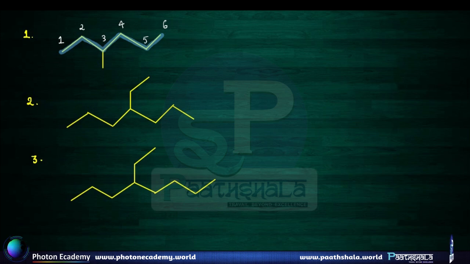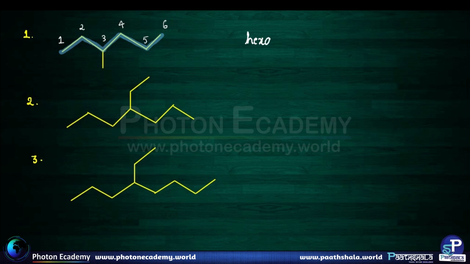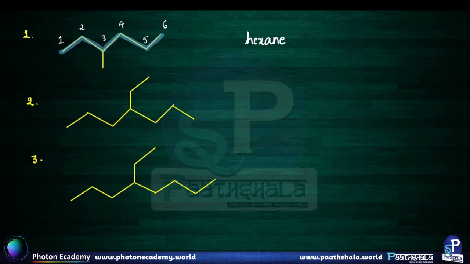Since there are 6 carbon atoms, the word root will be hex, and since there are no double and triple bonds, hexane. No secondary suffix is required as there are no functional groups, and only this alkyl group is present at the third position. It has 1 carbon atom, so it's methyl. 3-methylhexane is the correct answer. Okay, let's check the second example.